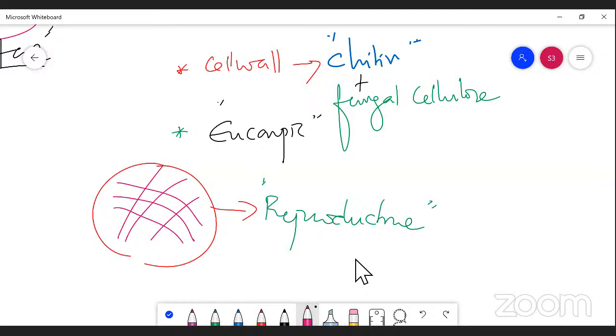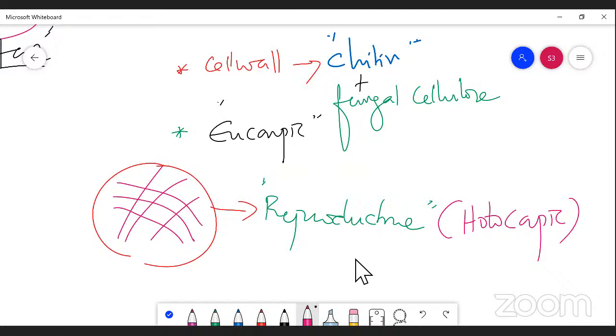Students, please understand. Holocarpic means the entire thallus of the fungus is converted into reproductive structure, I mean antheridium and oogonium, antheridium for male and oogonium for female, right? So the entire structure which is converted into reproductive structure is called holocarpy.